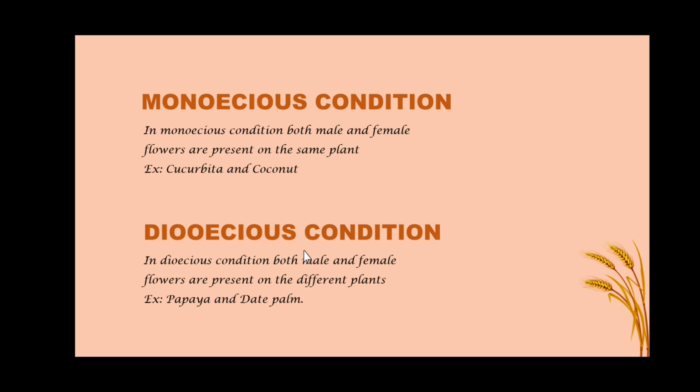In case of dioecious condition, both male and female flowers are present on different plants. Remember, in monoecious condition, both male and female flowers are present on the same plant, but here both the male and female flowers are present on different plants. For example, papaya and date palm.